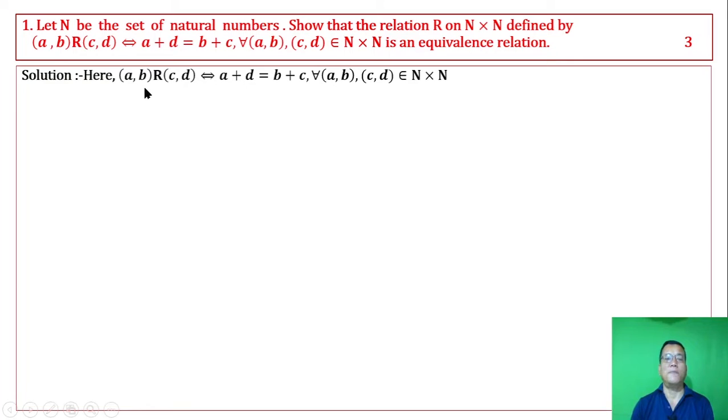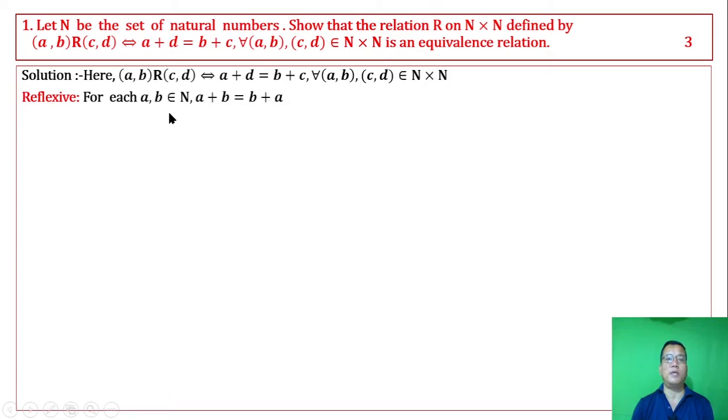Here, order pair (A, B) is related to order pair (C, D) if and only if A plus D equal to B plus C, for all order pairs (A, B), (C, D) belonging to N by N. Reflexive: first, reflexive.